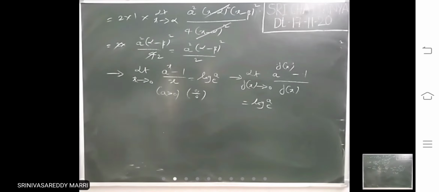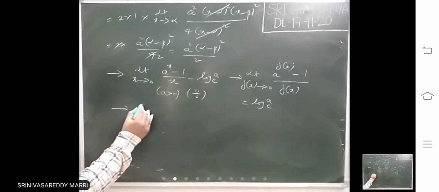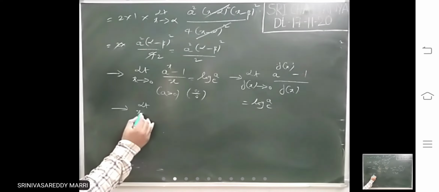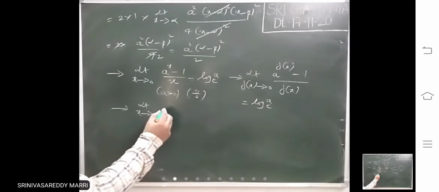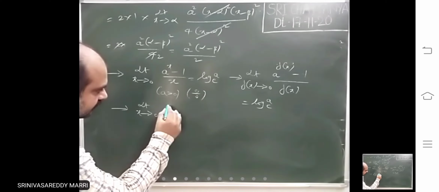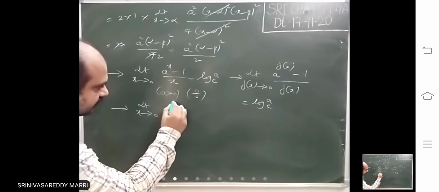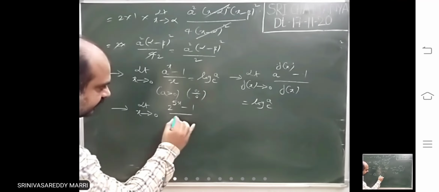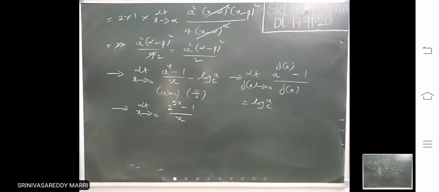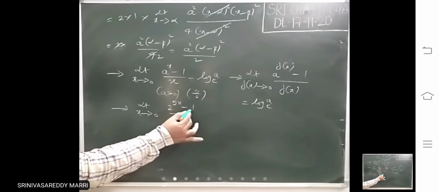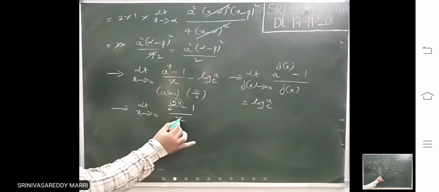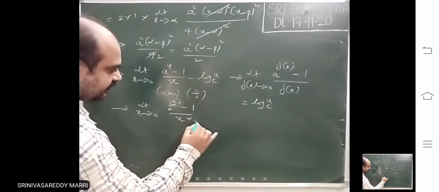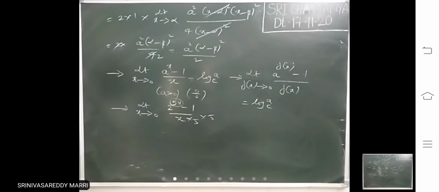Suppose, look at, limit x tends to 0, suppose it's like 2 power 5x minus 1 divided by x. Right? Always you have to look at here, 1 must be there, 1 is there. So the power above is 5x, and below 5x must be there. You multiply and divide it with 5.